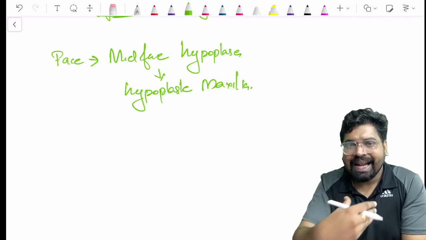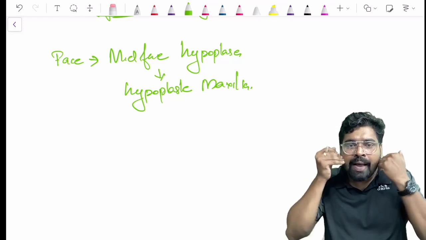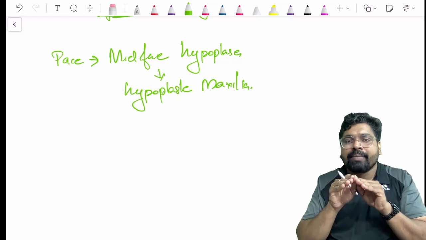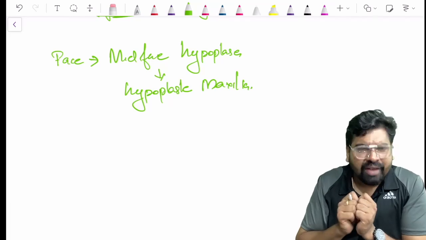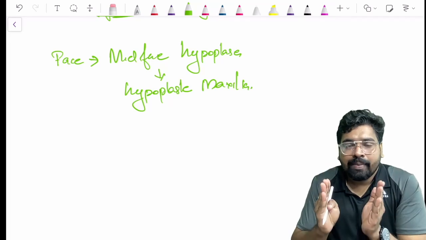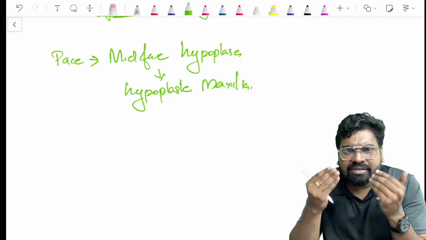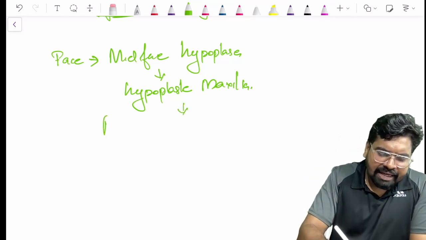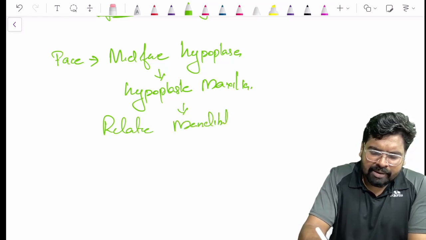So what happens? You have a class 3. The occlusion is class 3. The maxilla is going inward, and the mandible will look like it is coming forward. It is not a true class 3, but it will look like a class 3. So we say relative mandibular prognathism. It is not a true mandibular prognathism, it is a relative mandibular prognathism, because the maxilla is going inward.